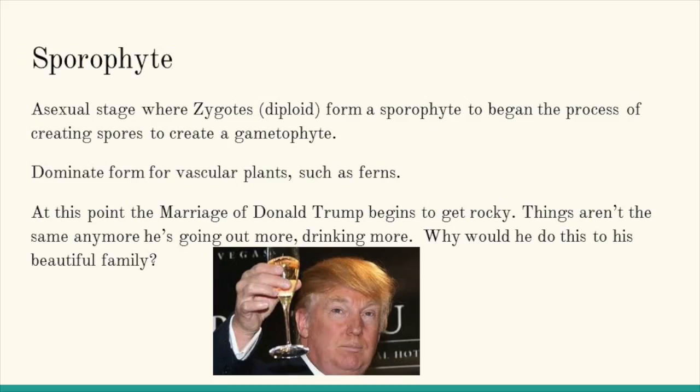Sporophyte. Asexual stage where zygotes form a sporophyte to begin the process of creating spores to create a gametophyte. Dominant form for vascular plants such as ferns. At this point, the marriage of Donald Trump begins to get rocky. Things aren't the same anymore. He's going out more, drinking more. Why would he do this to his beautiful family?